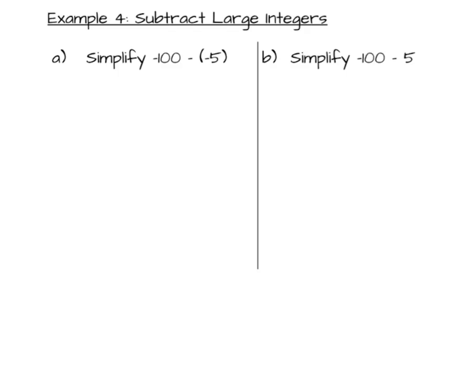All right, so how do we use bar models to subtract large integers? So we're just going to combine the 2 things that we've learned. So we're going to start with this subtraction, negative 100 minus negative 5, and we're going to rewrite it as an equivalent addition. So let's remember, what do we do with the first number? We copy it. We don't change it. So that's negative 100. And then subtracting a negative 5 is the same as adding positive 5.